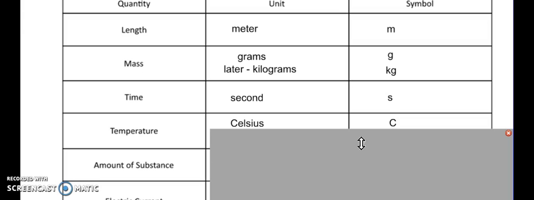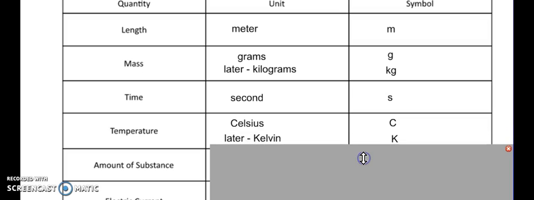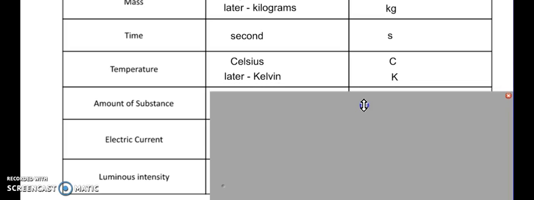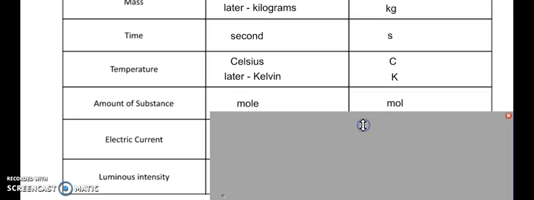So anyway, the committee then in the 60s said, I think we need an absolute temperature scale, and they changed it to Kelvin. So that's abbreviated by K. Amount of substance you might recall from your first year chemistry class, and the amount of substance is and has always been defined as a mole. I always thought this was pretty clever. They abbreviate mole by taking off the E, so it's a 3-letter abbreviation, so big deal.